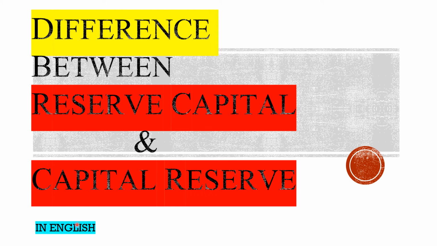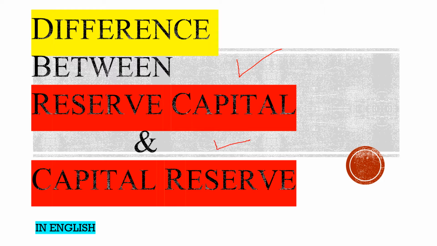Today, we shall be discussing the reserve capital and the capital reserve. Both these terms seem to have the same meaning, but they are totally different. See, reserve capital is basically a type of capital, and the capital reserve is a type of reserve.